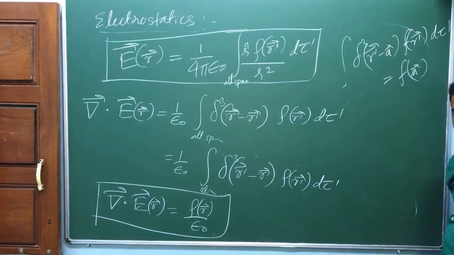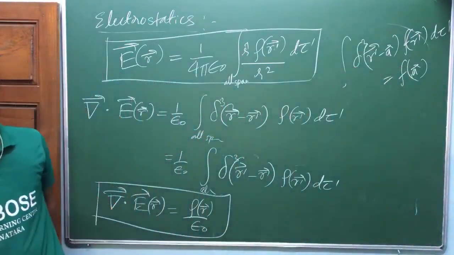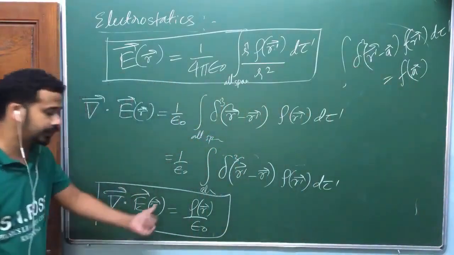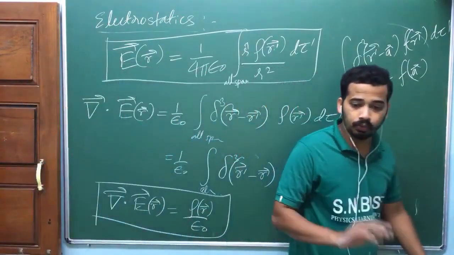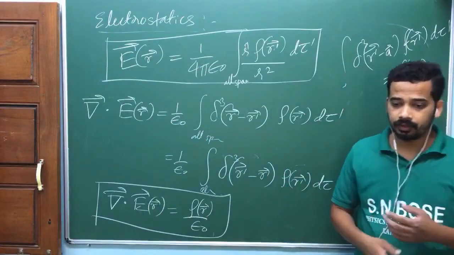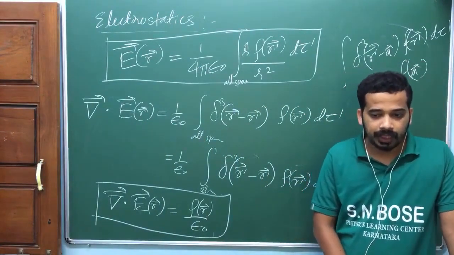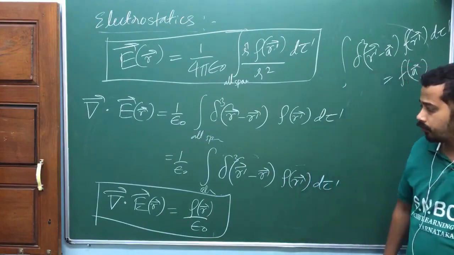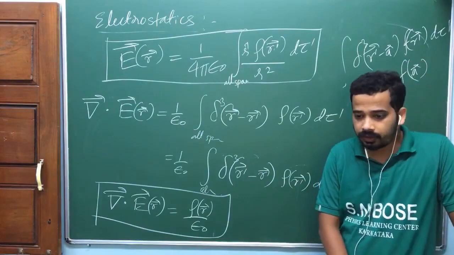Do this one so that you will get a complete idea. If you do integration, with respect to what you are doing the integration? If you are doing differentiation, with respect to what you are doing the differentiation? Two different things here: source point and field point. X prime, y prime, z prime are for the source point, prime thing. X, y, z are for the field point.